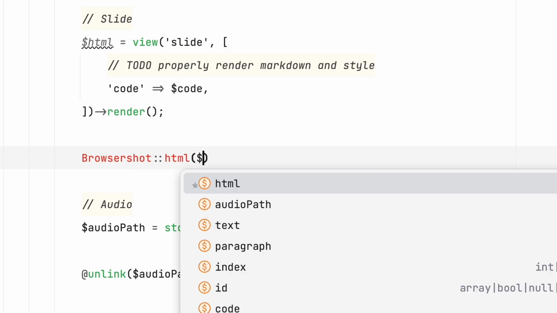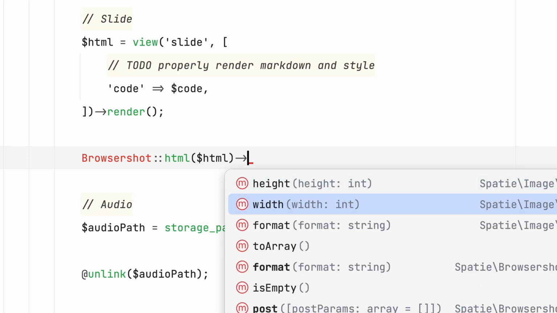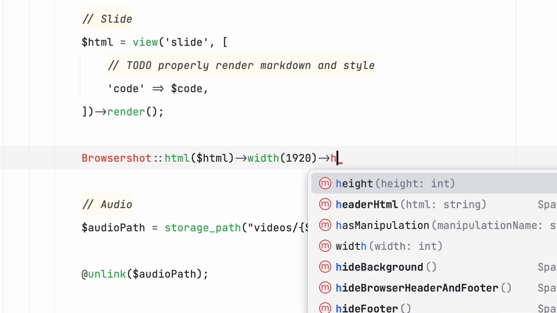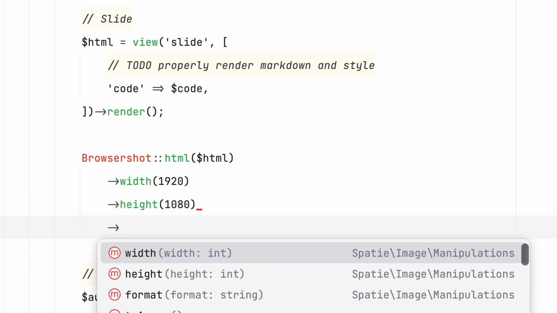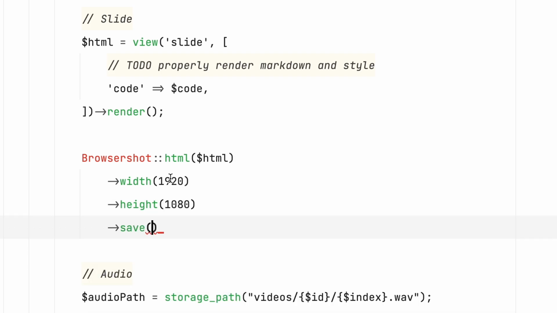Next, let's render some screenshots. Again, nothing too difficult. There's a popular package called Browsershot that wraps Puppeteer, which is a JavaScript library that can interact with a headless Chrome browser. Basically, I could render HTML to an image, which is actually what I need if I want to convert Markdown code blocks to videos.